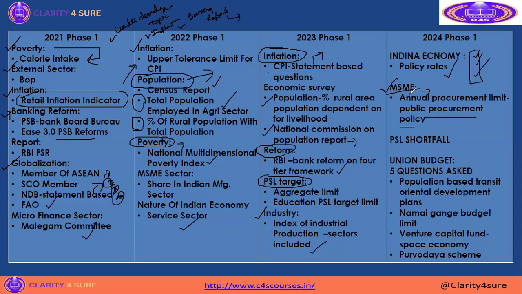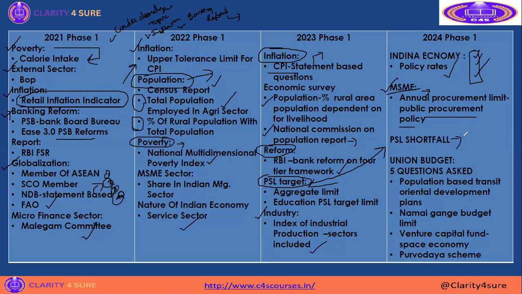Then PSL shortfall. Before, in 2023, we had a question about the PSL target. Now in 2024 the topic has not changed. Here they asked about the PSL shortfall. The question was: in the PSL shortfall, where will the amount be deposited? RIDF, it will be deposited. One of the easiest questions asked in 2024. But a little bit of change happened in the 2024 Phase 1 examination.